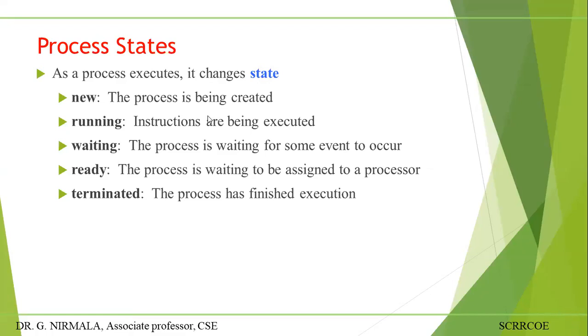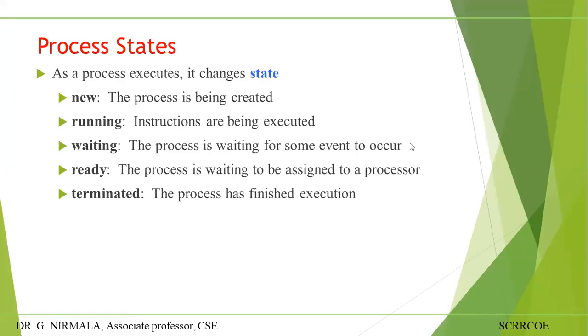Now let us discuss the five state process model. We have five states. One is the new state: the process is being created. Running state: instructions are being executed by the CPU. And waiting state: the process is waiting for some event to occur, either IO or some intermediate action that is going to be taken in between.